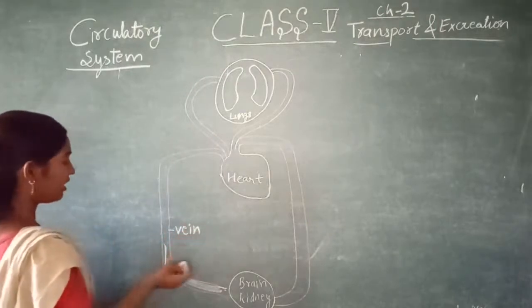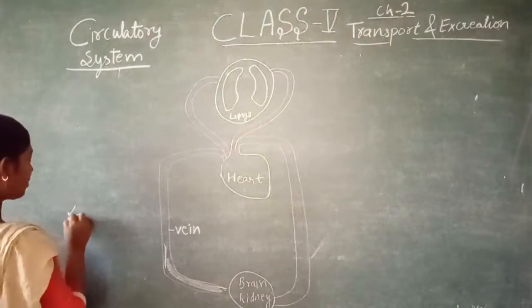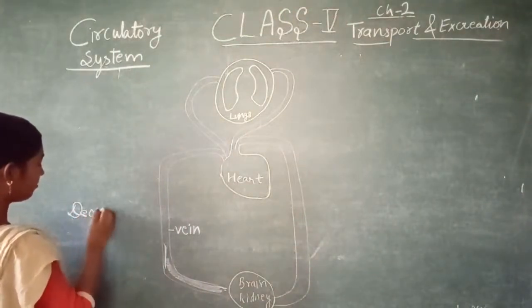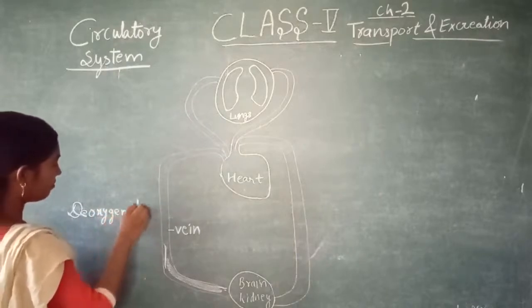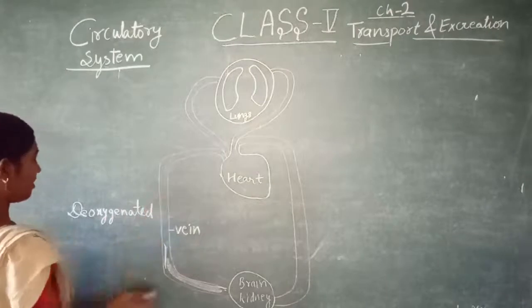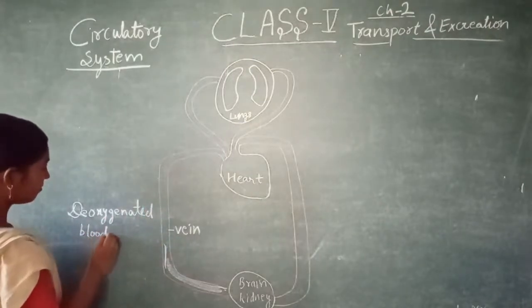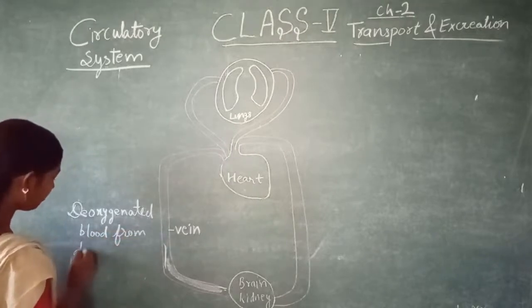So this vein is carrying impure blood. Impure blood means deoxygenated blood from different parts of the body.